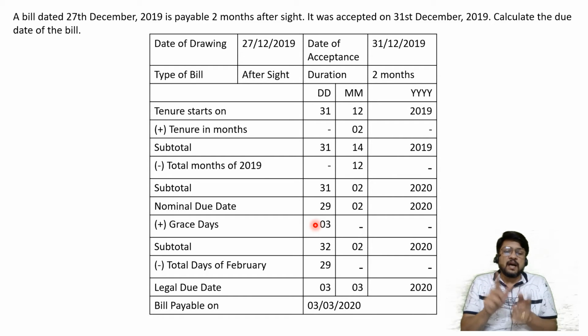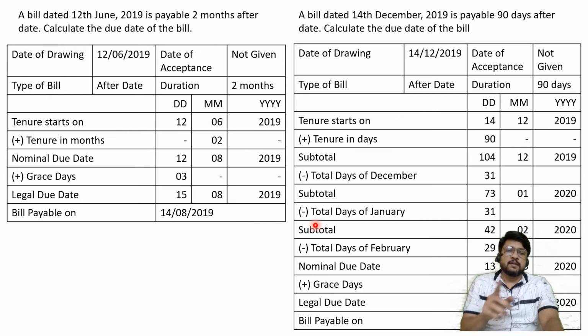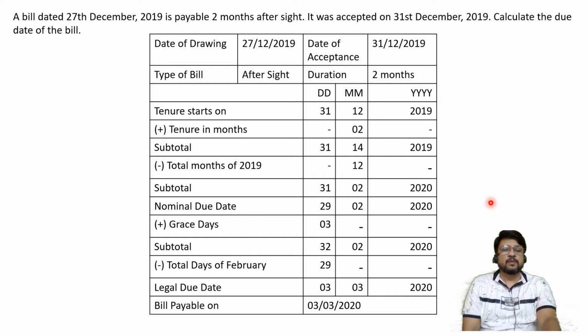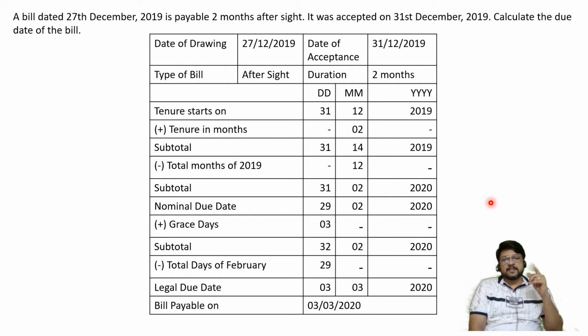Oral calculations are to be avoided when it comes to date, duration given in days. Okay, if the duration is given in days, then it is better to always calculate in a tabular manner. If the duration is in months, then yes, it is possible for you to calculate even orally. I hope it is easy for you to understand.